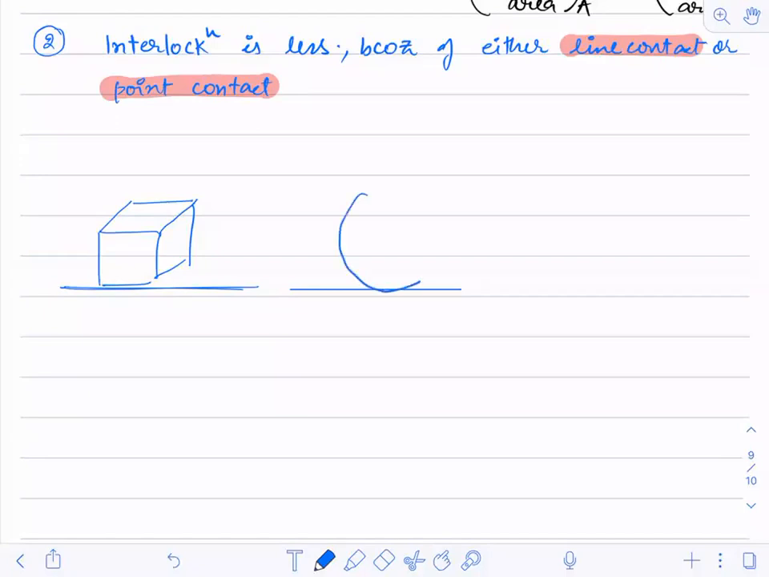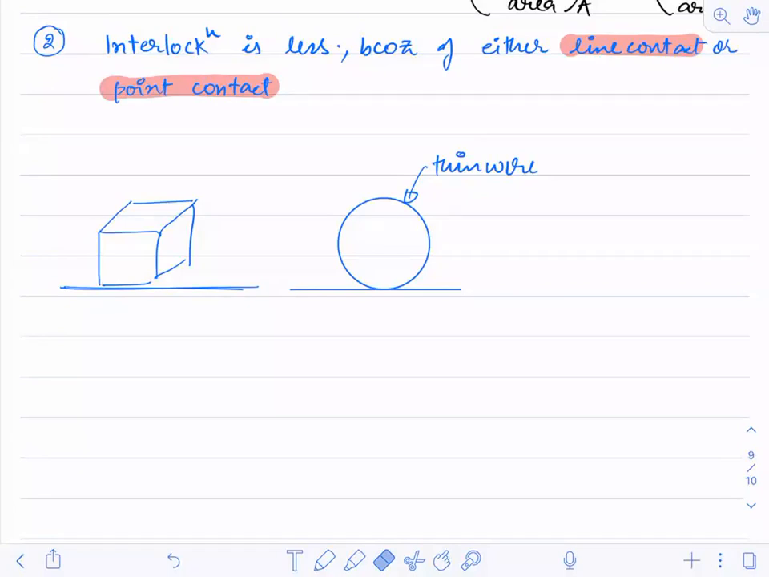a circular shape, a thin wire. Like a circle on a road, a thin circle made up of wire on a road. So is it a line contact or a point contact? How is it a line contact? It is a point contact, dear. How are you people saying line contact?